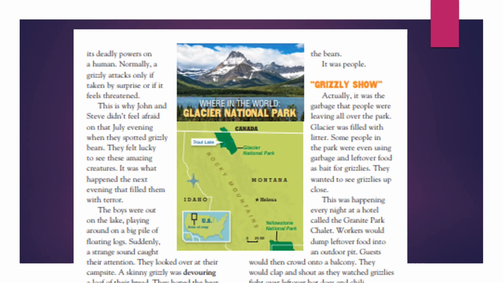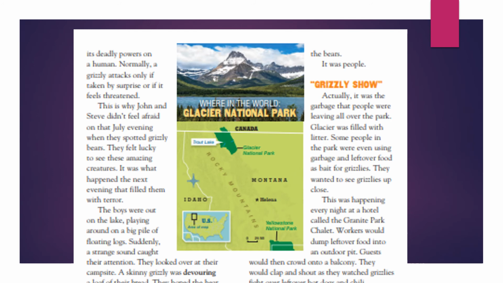Or, well, actually, it shows you that Glacier National Park is in the northern part of Montana, and that we have Yellowstone National Park down in southern Montana. It also shows you here a map of the United States in case you don't know where Montana is. It is kind of on our western coast almost. So that kind of clears up location for you. Shows you Idaho's right there where Mr. DeHaas lives. So Glacier National Park is very close to Mr. DeHaas's hometown or home state.